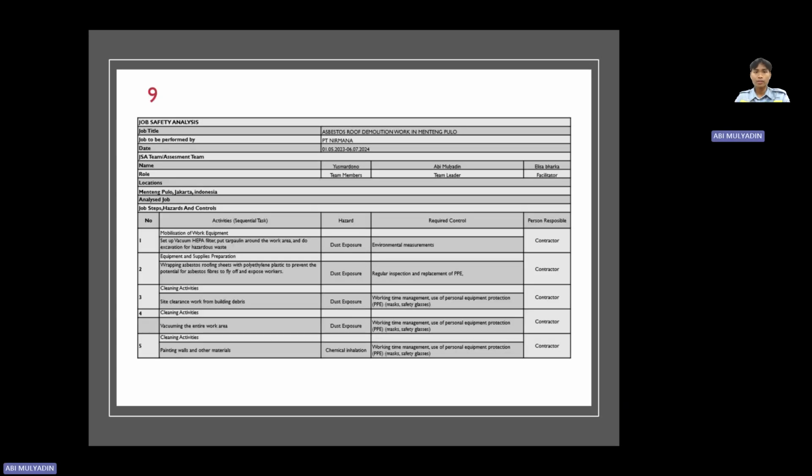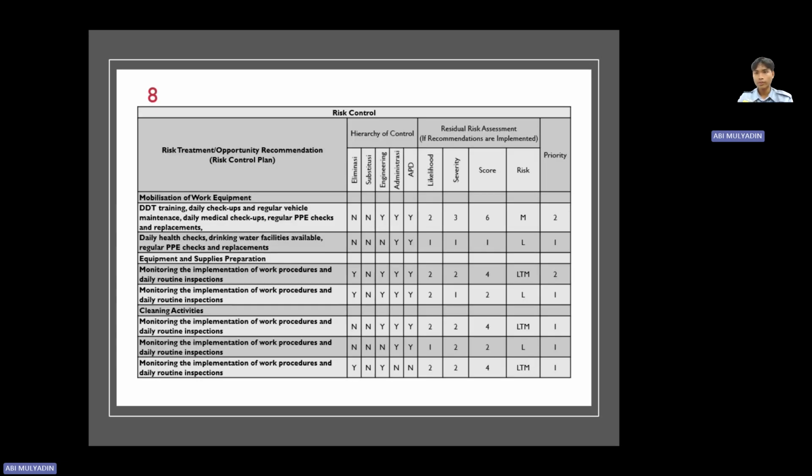For the JSA method, my name is Abimelian as team leader, Ismail Dorn as team member, and Alice Nabarga as facilitator. For job step hazard and control, we check activities with priority number one for the JSA method.